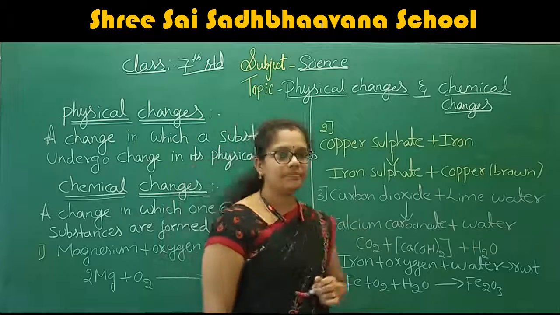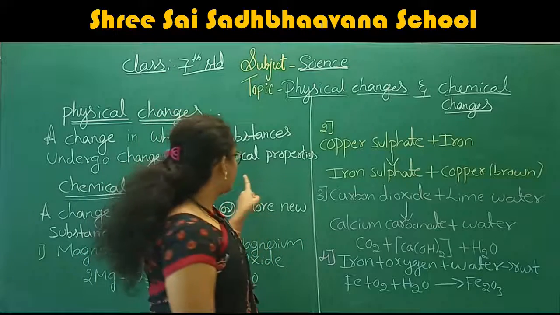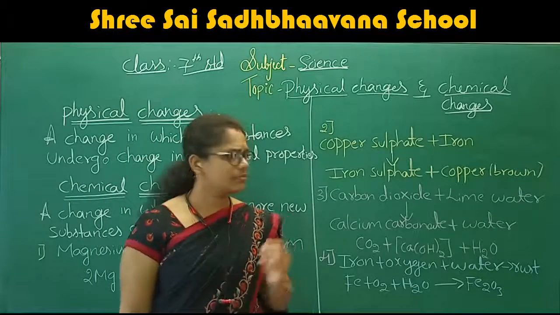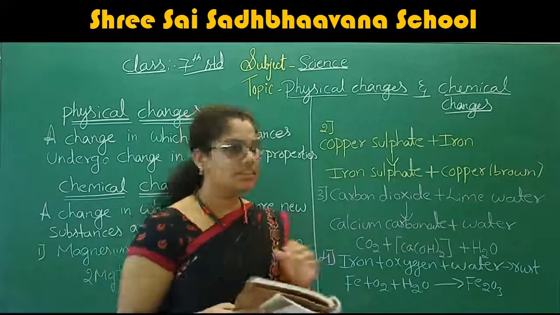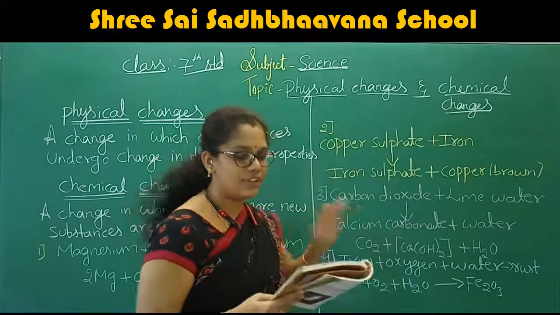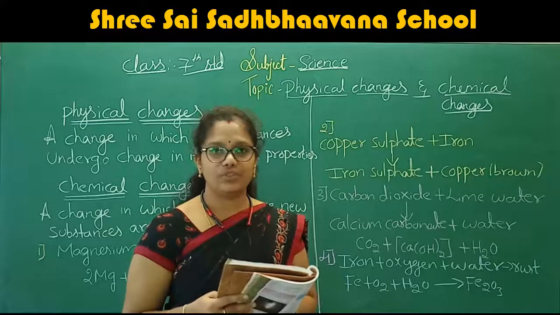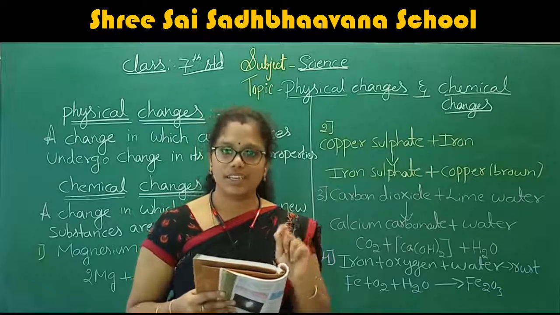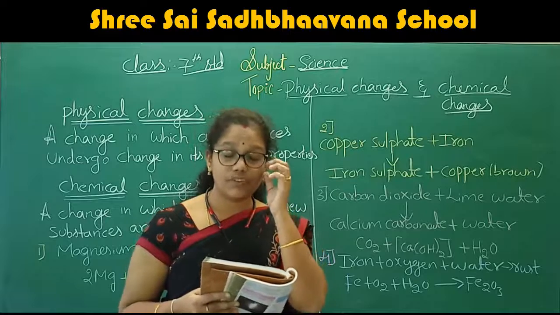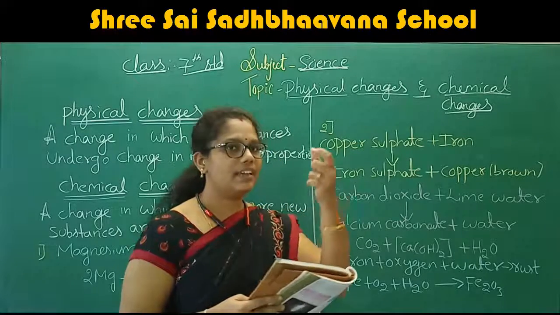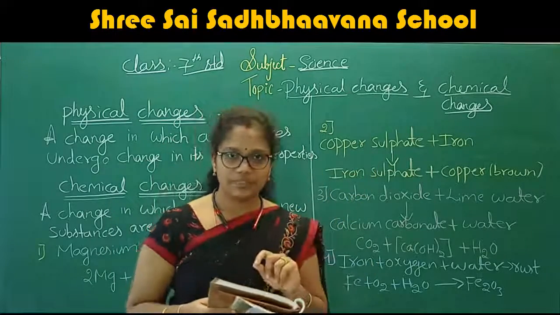Now another activity. We are going to discuss another activity to explain the definition of chemical property. What is this activity? Take about a teaspoon of vinegar in a test tube. Add a pinch of baking soda to it. First you take a test tube, and in that test tube you put one spoon of vinegar.